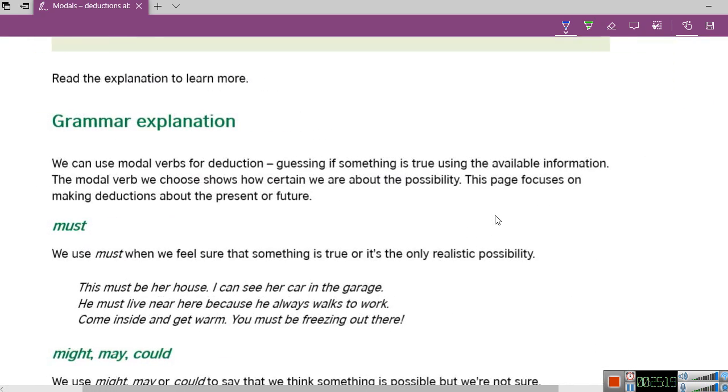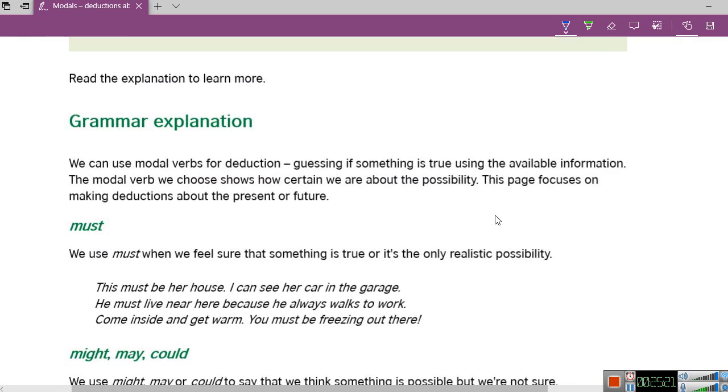All right. So grammar explanation. And I want you to answer me, Lauren. How do we use must? In what cases do we use must? Must is used when someone is sure that something is happening. Okay, so let's write someone is sure. Very well. That's how we're gonna remember.